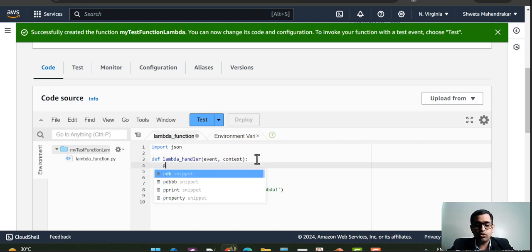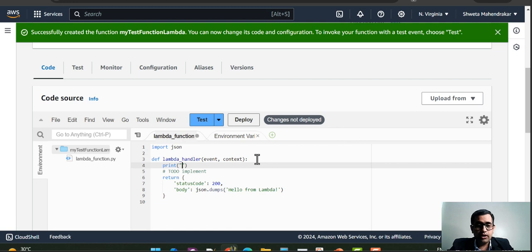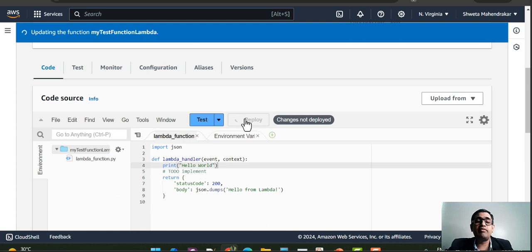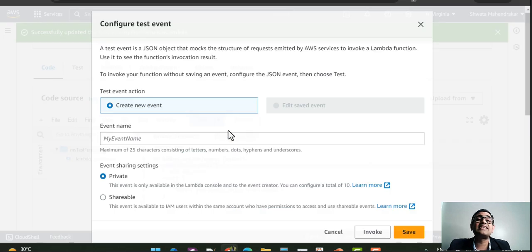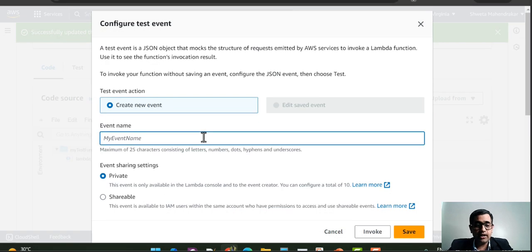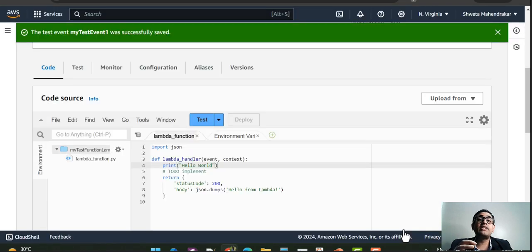I'm just going to add a print statement. The print statement will be simple: hello world. And in order to save the changes that we have made, we just have to deploy this. For us to unit test it, I just have to configure the test event. Let me call it my test event 1. This is just a random name, and I'm saving this test.